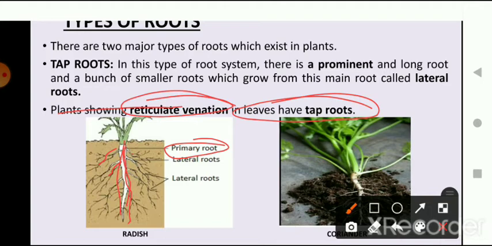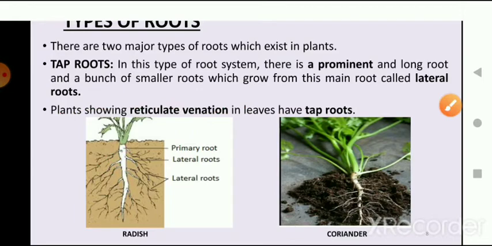And which type of plant has a taproot? Those which show reticulate venation. To observe which type of plant will have a taproot, you just have to observe the leaf, right? If it has reticulate venation, it means it has a taproot.